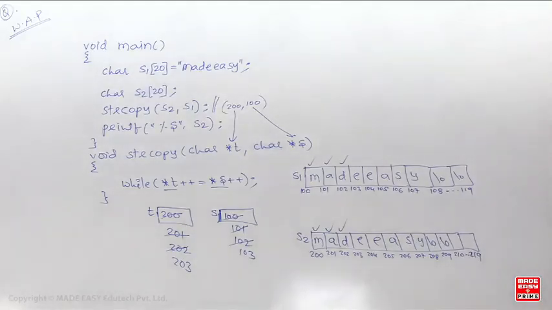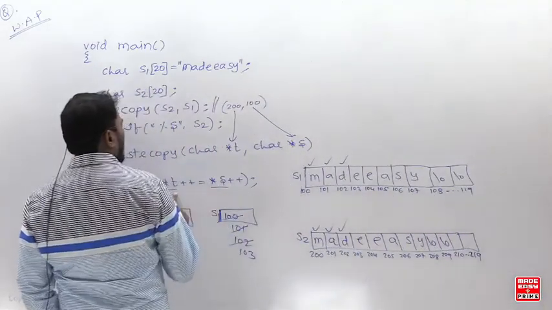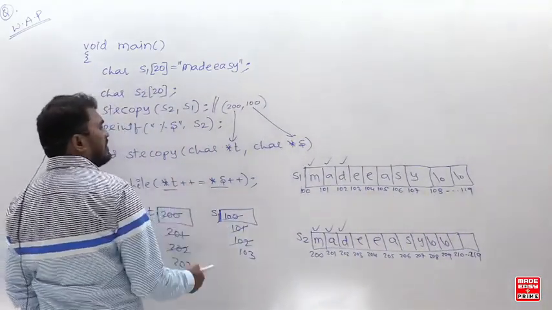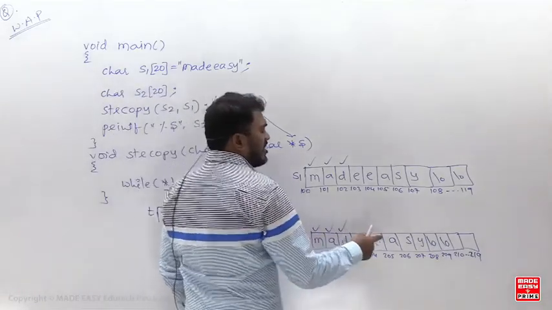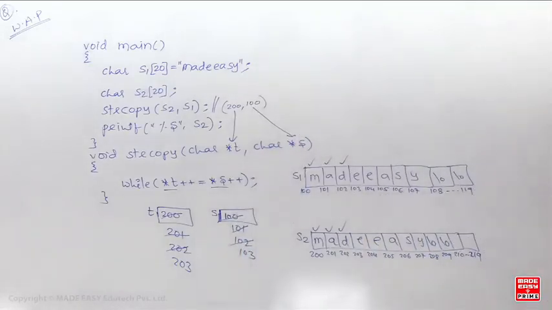Yeah, sir, only once the null character is copied. Yes, sir. Once the null character is copied, the while loop becomes false and you come out of the while loop. And remember, once this array is initialized, all the remaining will be null characters by default. That is taken care of. Yes, Gaurav Kumar, by default all the remaining will be null. We don't need to worry, the C compiler is doing that by default.